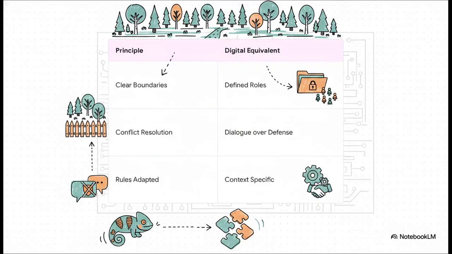Through her research, Ostrom identified 8 core design principles for a successful commons, and what's wild is how beautifully they map right onto our modern digital projects. For instance, having clearly defined boundaries in a physical forest translates directly to having defined roles and information ownership in a digital workflow. Or accessible conflict resolution. In our world, that means consciously choosing dialogue over defensiveness when interpretations clash.